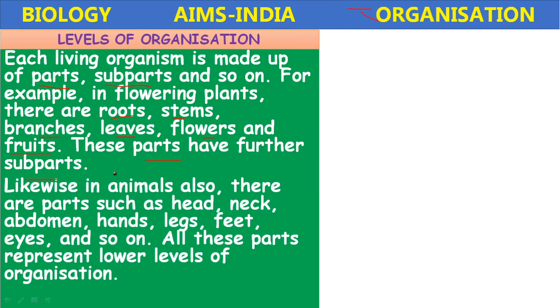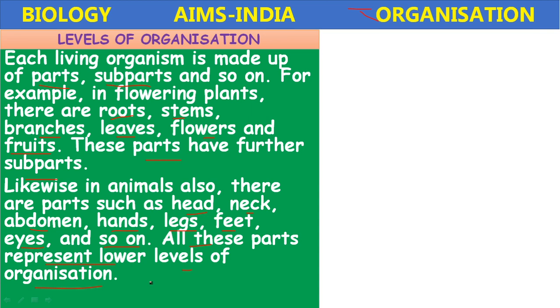Likewise, if you take the animals also, there are parts such as head, neck, abdomen, hands, legs, feet, eyes, and so on. All these parts represent the lower levels of organization up to organs.